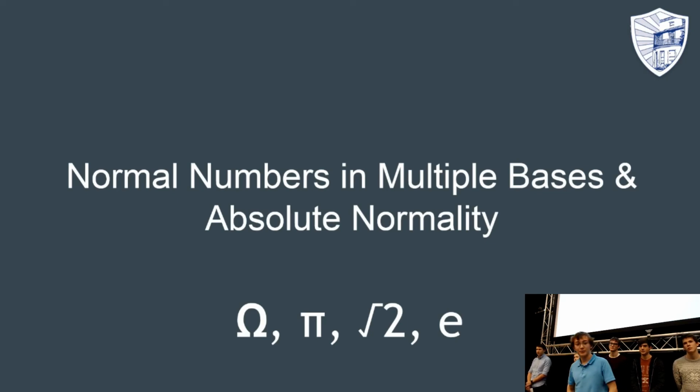However, it's non-computable, which means I can't show you it today. However, it's represented by the symbol omega there. Pi, root 2, and e are all constants that may be absolutely normal, but again, it's not been proven.